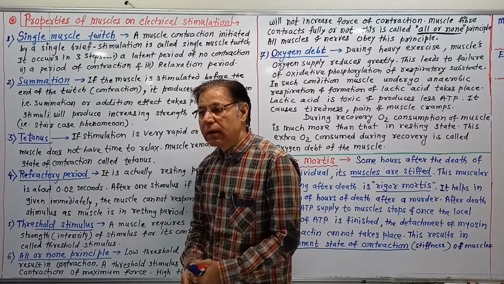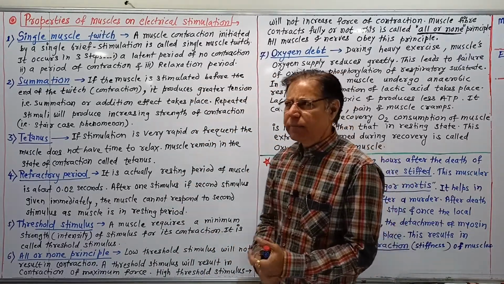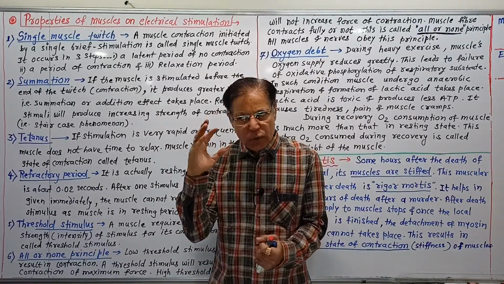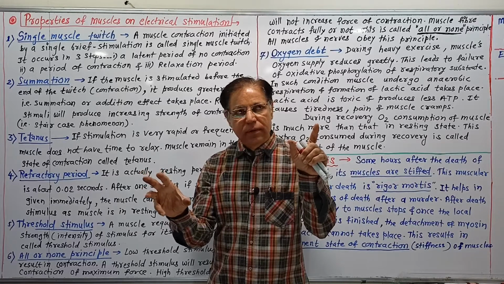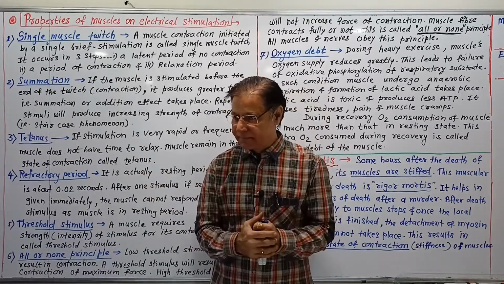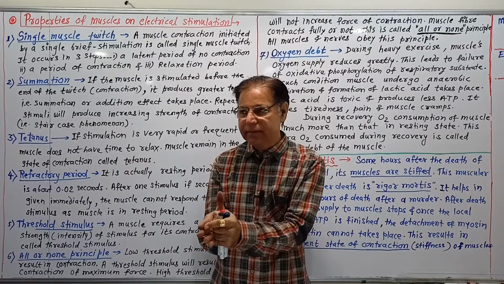The fifth property is the threshold stimulus. Threshold means neither too weak nor higher than the required intensity.